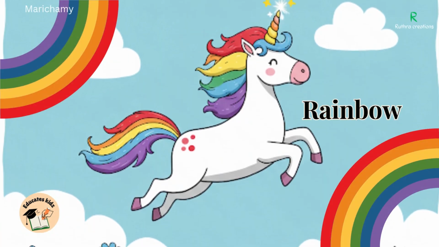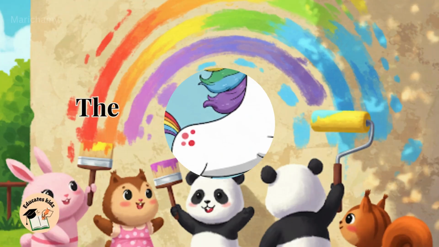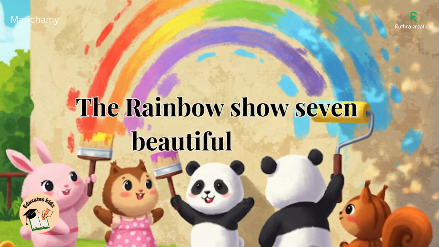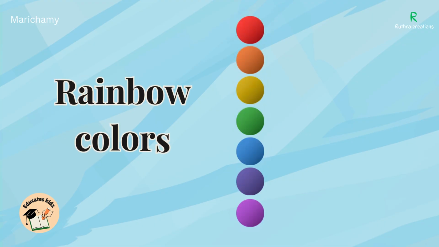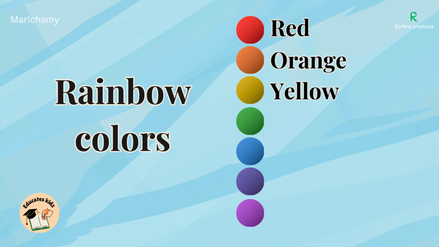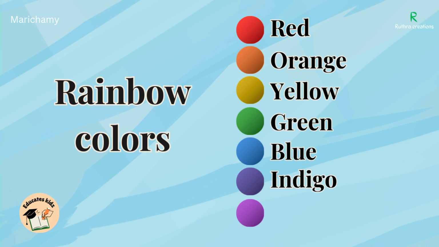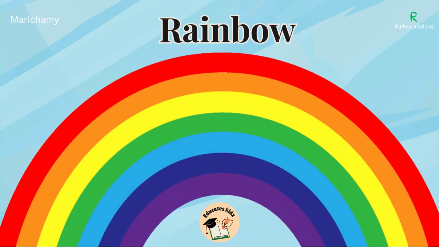Next. Rainbow. The rainbow shows 7 beautiful colors. The colors are red, orange, yellow, green, blue, indigo, violet. Once again tell with me.